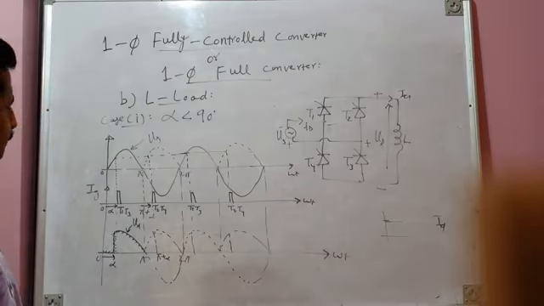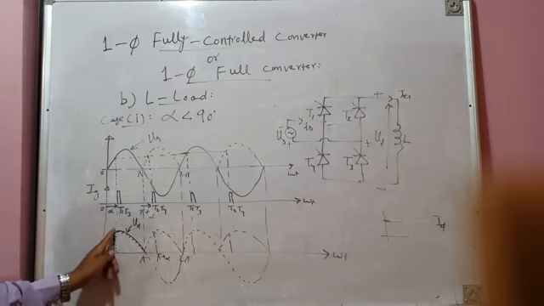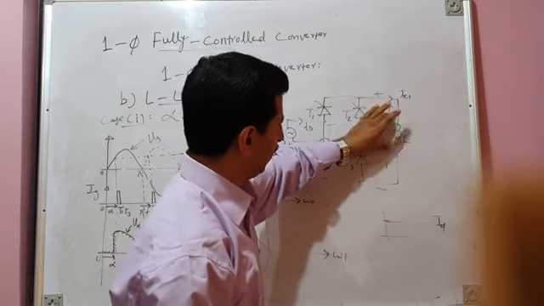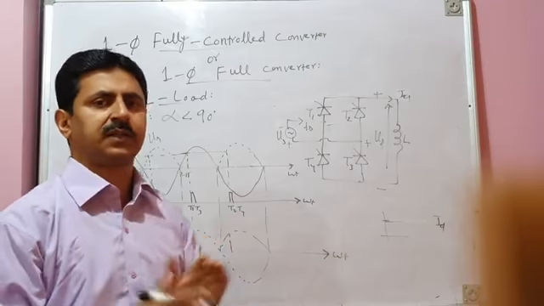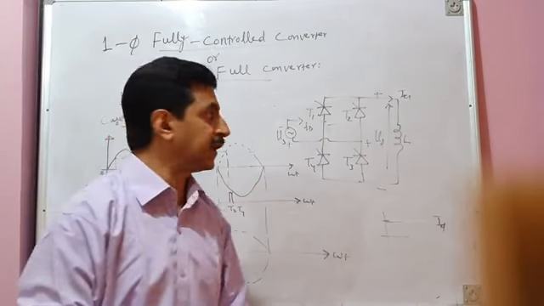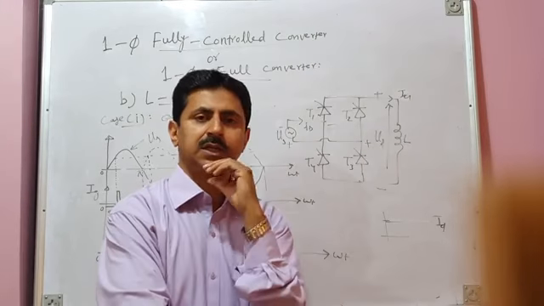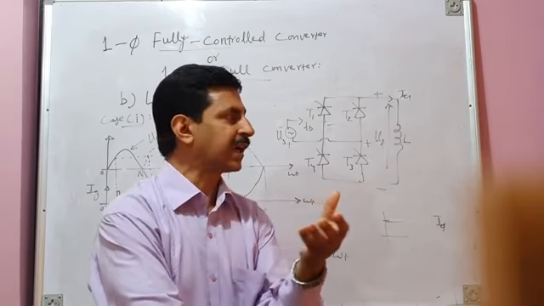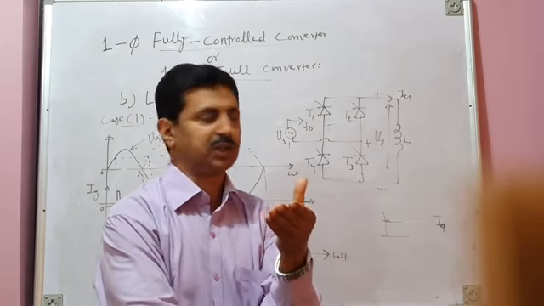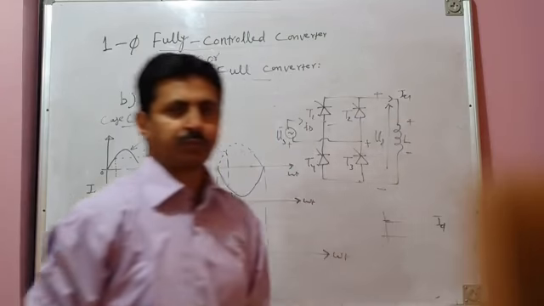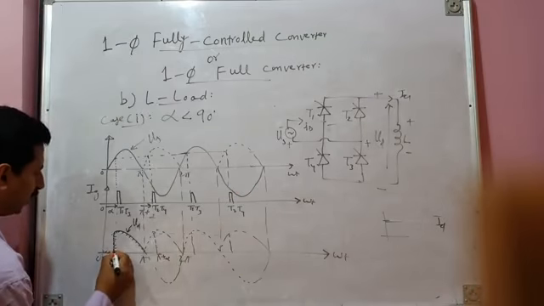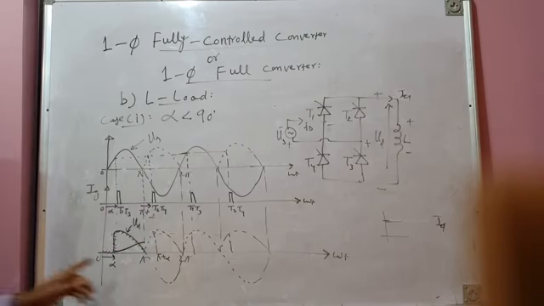Since load current is there, now we can see from alpha to pi, your load voltage is positive, and the voltage gets applied across the inductor. And when voltage across inductor is positive, the current through the inductor increases. Now since load is purely inductive in nature, apply the volt-second balance rule. The rule says that when voltage across an inductor is positive, it stores the energy. The current through the inductor rises till it reaches its peak value at omega t equal to pi.